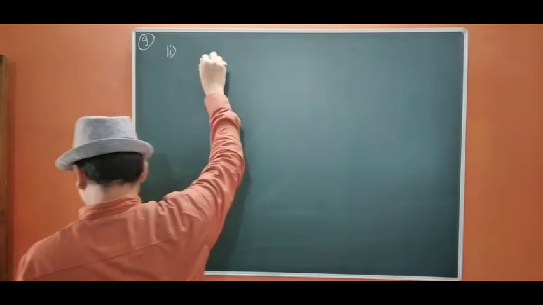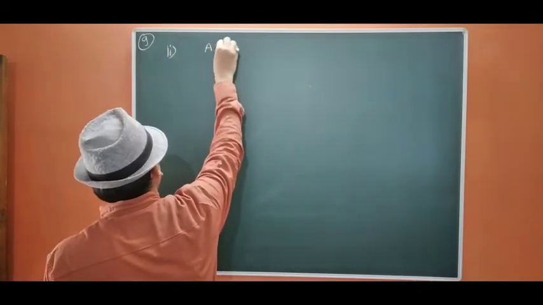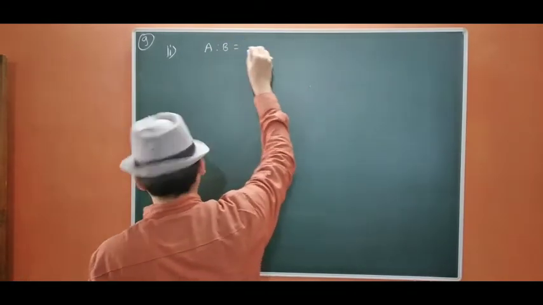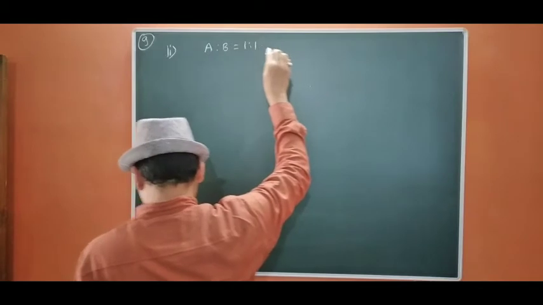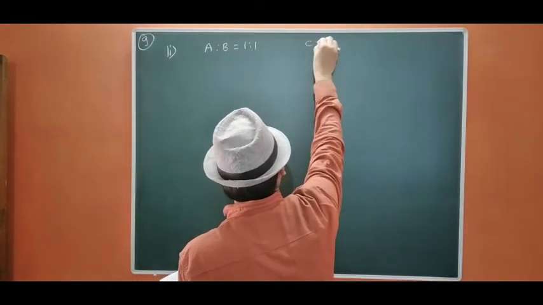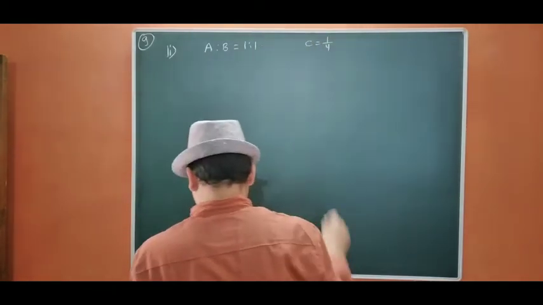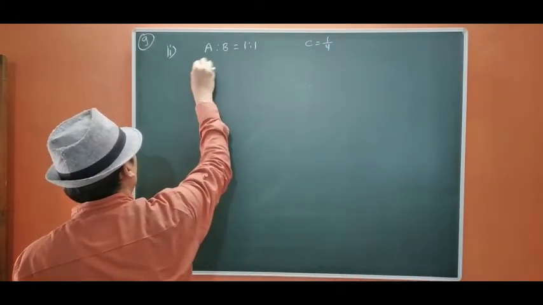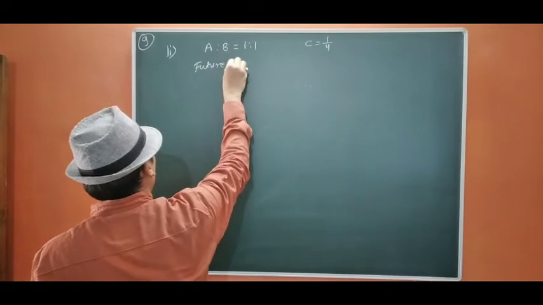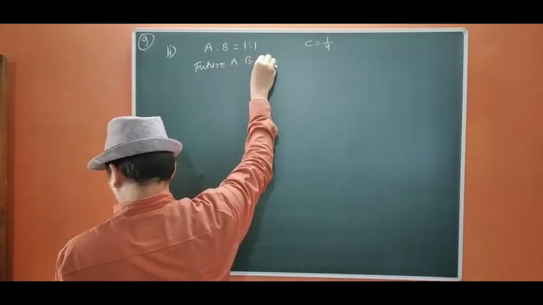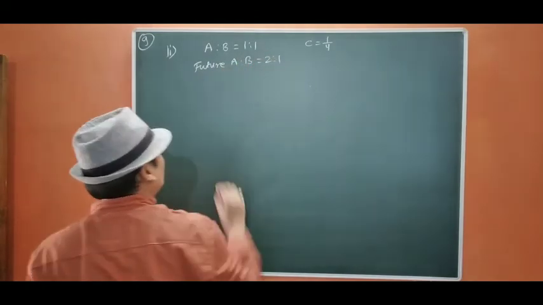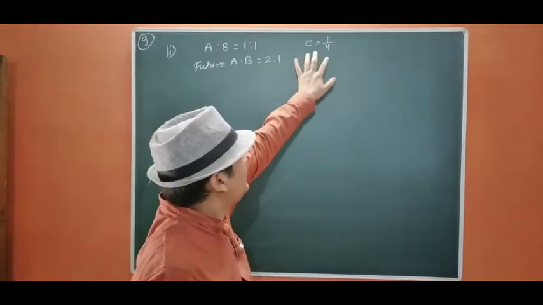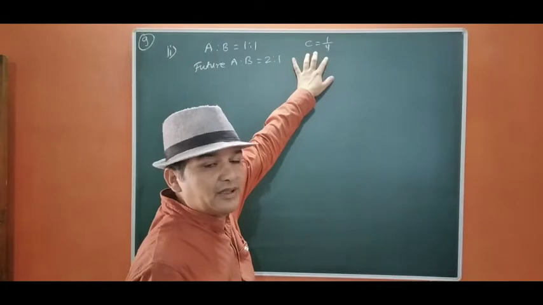Second part. A and B are partners. In the absence of any deed, it is going to be 1:1. Okay, and C enters for 1/4 share in future. This is the old ratio. In future, A and B are going to have the share in the ratio 2 to 1. Now, in this case, it should be noted that C is not taking from any specific partner.